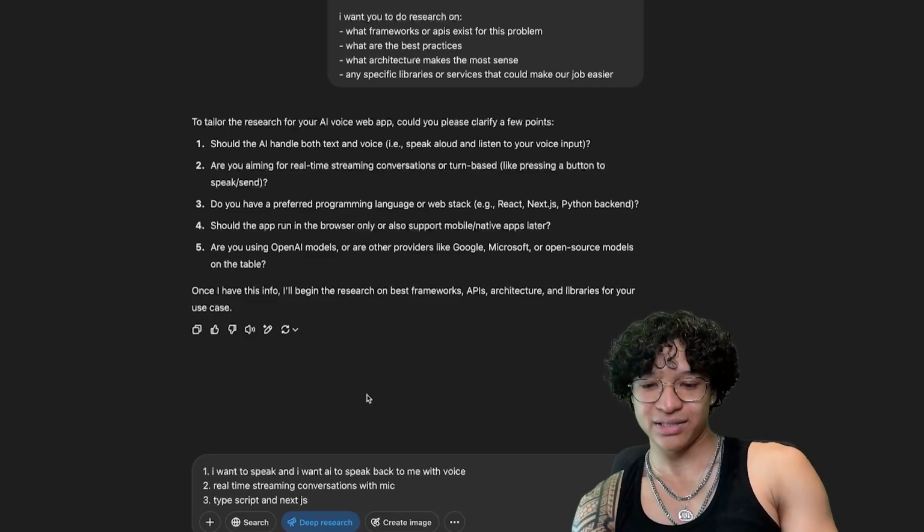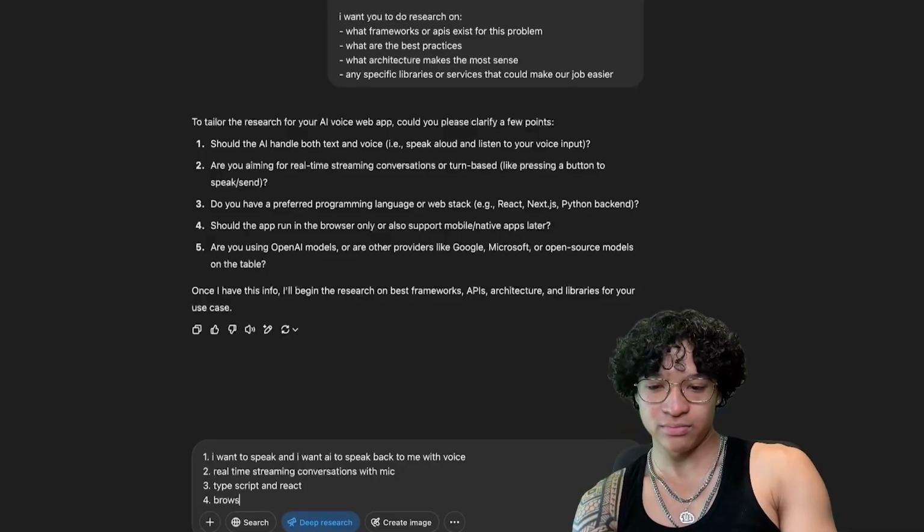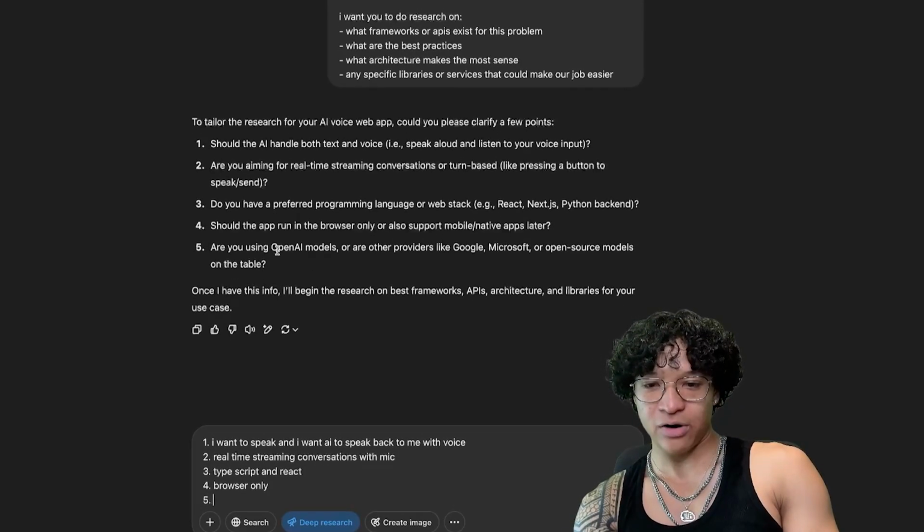and Next.js. I'm gonna just put, yeah, TypeScript and React is fine. Should the app run in browser only? Browser only is fine for now. Are you using OpenAI models? I want to use OpenRouter.